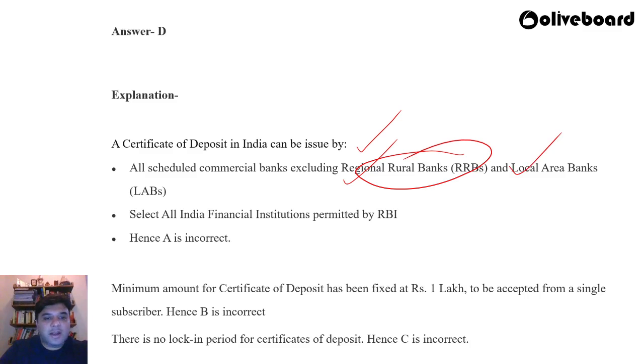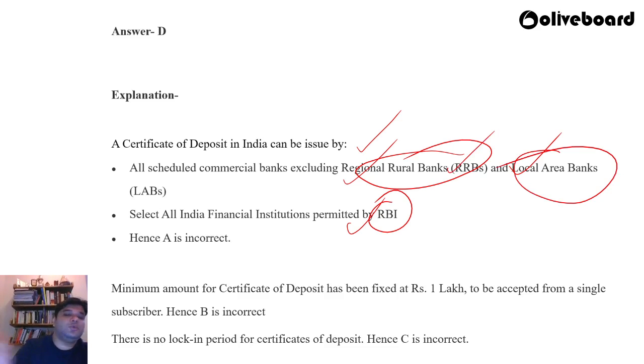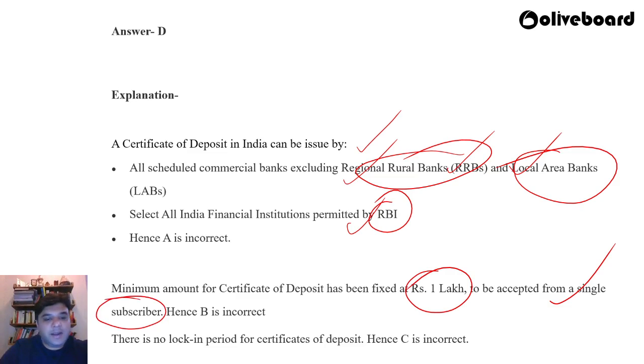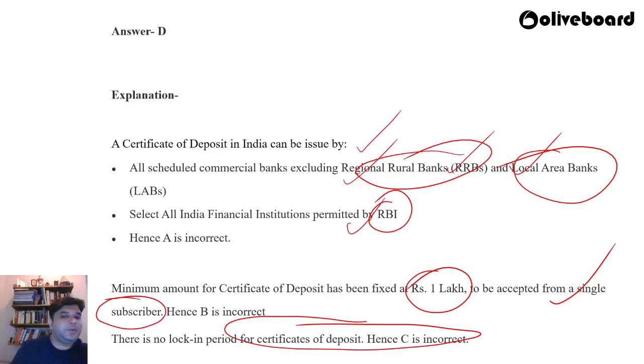So statement 1 is wrong, right? It can be issued by all India financial institutions permitted by RBI. Hence A is incorrect. Regional rural banks and local area banks don't issue that. And the minimum amount for certificate of deposit has been fixed at rupees 1 lakh to be accepted from a single subscriber and not rupees 10 lakhs. Hence B is incorrect. And there is no lock-in period for the certificates of deposit.